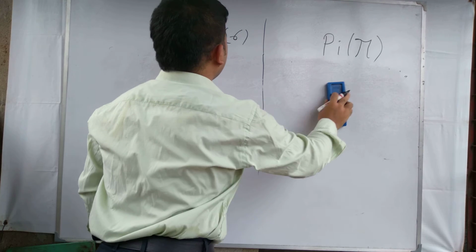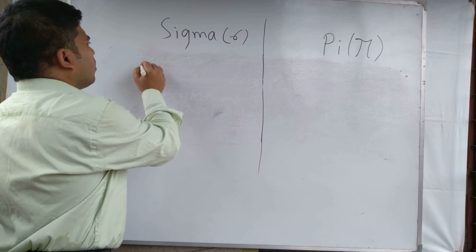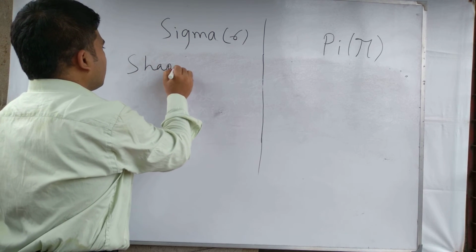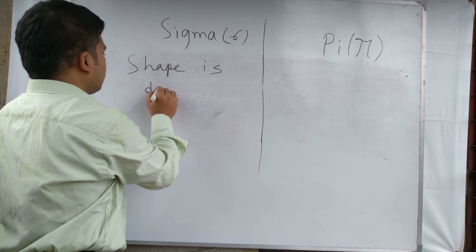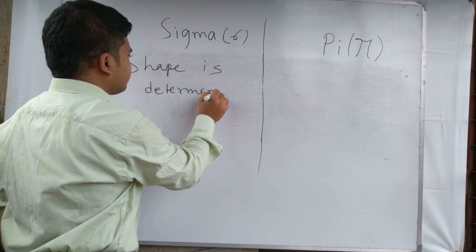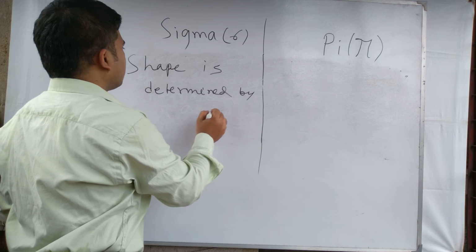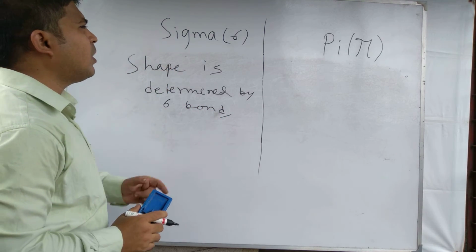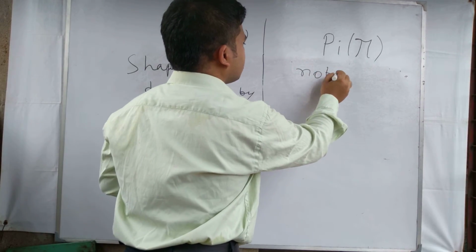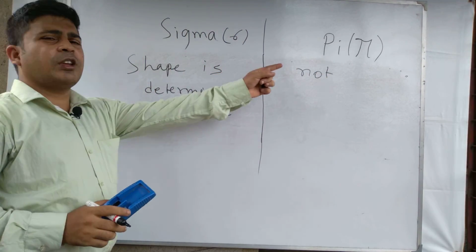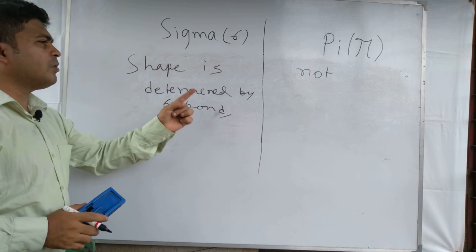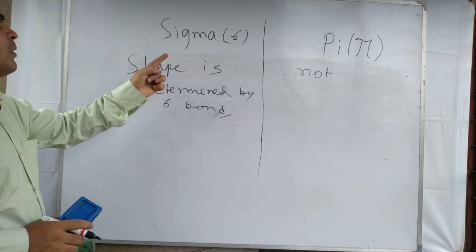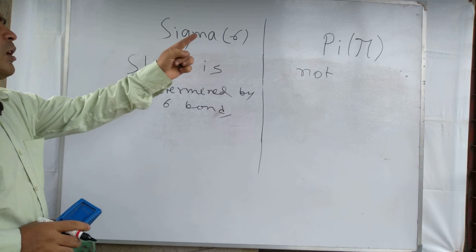Next important difference is that the shape of the molecule is determined by the sigma bond, not the pi bond. Pi bond does not determine the shape of molecule, but the sigma bond does. So for determining shape, the sigma bond concept is important rather than pi bond.